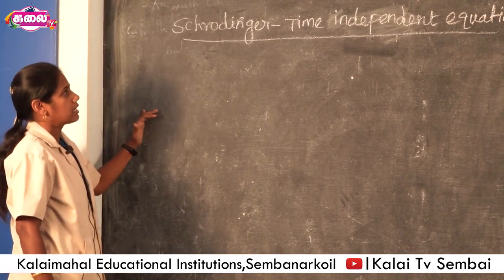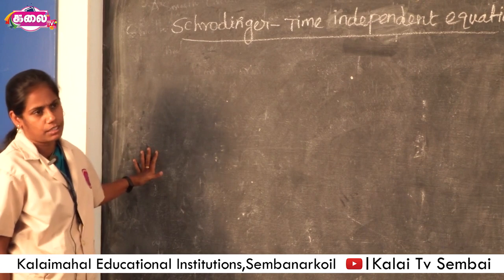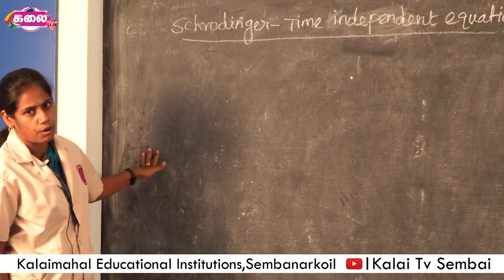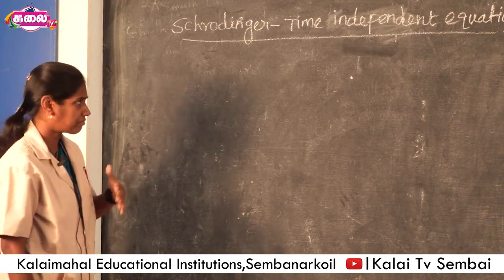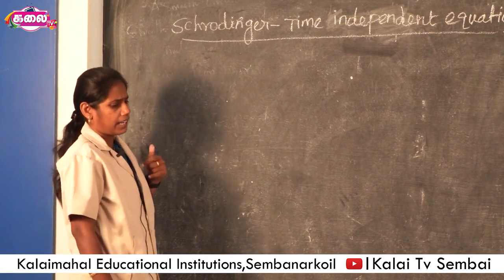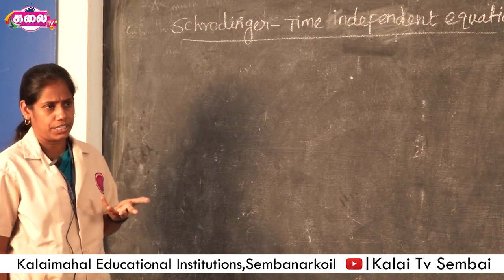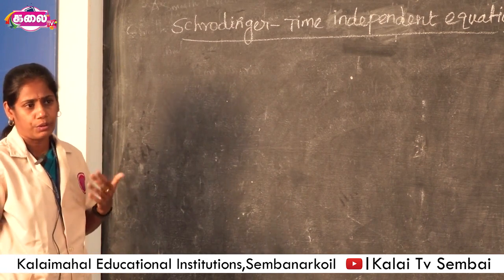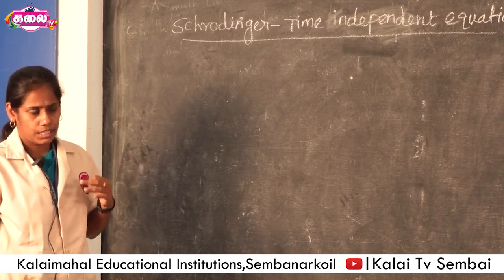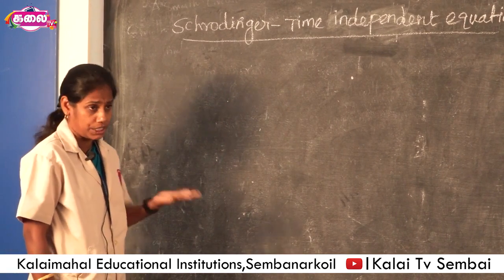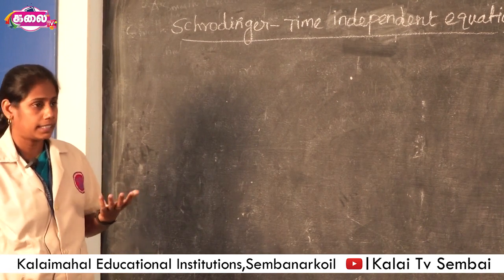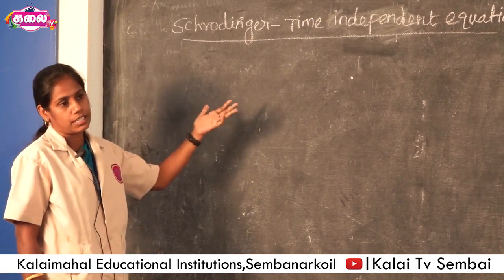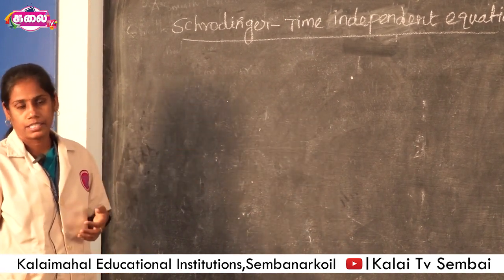This Schrodinger equation was given by the scientist Schrodinger in 1926 according to the de Broglie concept. In classical mechanics, we know the 3 Newton's laws of motion. This Newtonian equation of motion is the very important basis of classical mechanics. Like this, the Schrodinger equation is fundamental in quantum mechanics.